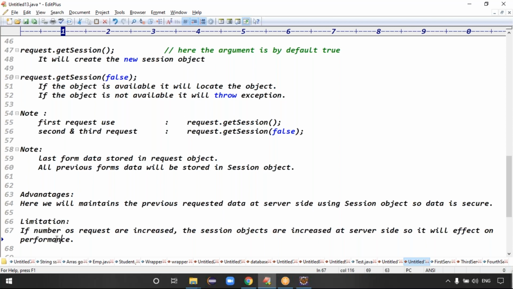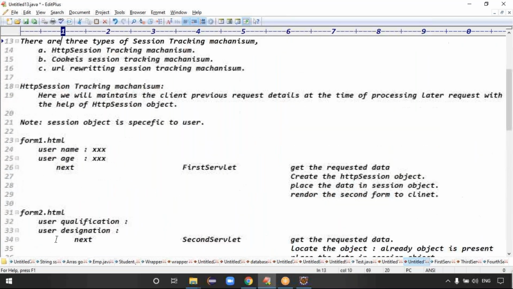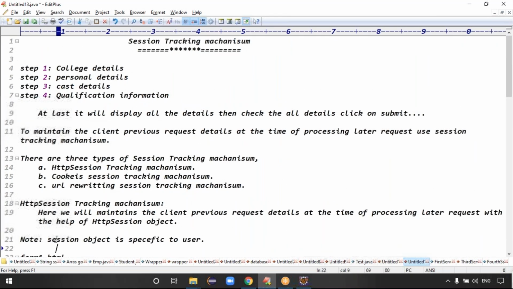In the cookie session tracking mechanism, we will maintain the client's previous request details in the form of cookies, maintained at client side, the browser side. How we maintain the data at browser side and how to process it, we will discuss in tomorrow's class. Okay, sir, is it clear now? Yes, sir. That is the process.